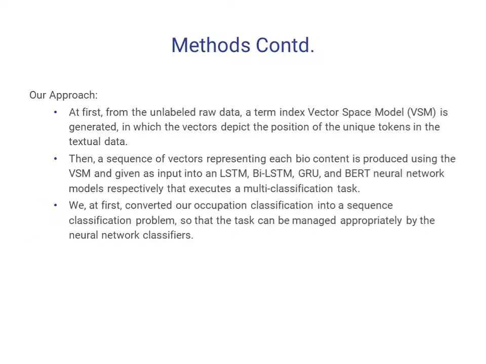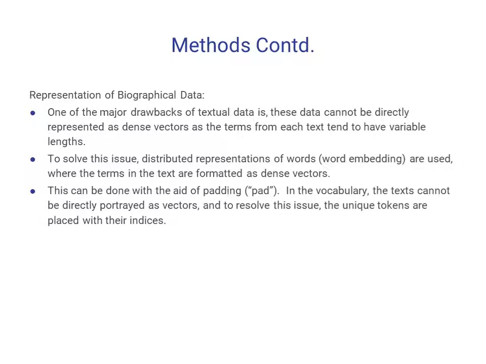In our approach, from the unlabeled raw data, a term index vector space model was first generated in which the vectors represent the positions of the unique tokens in the textual data. Then a sequence of vectors representing each biocontent is produced using the VSM and is given as an input to the LSTM, BILSTM, GRU and BERT neural network models respectively, which execute the multi-classification task. We first converted our occupation classification into a sequence classification problem so the task can be managed more appropriately by the neural network classifiers.